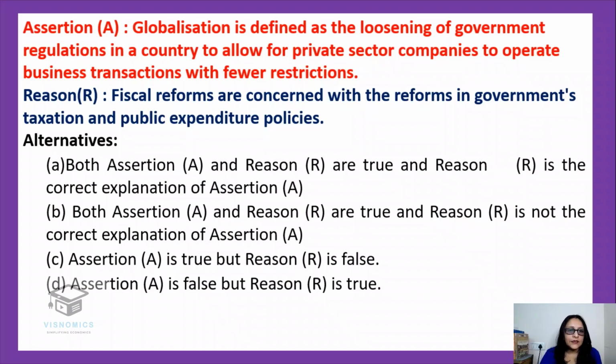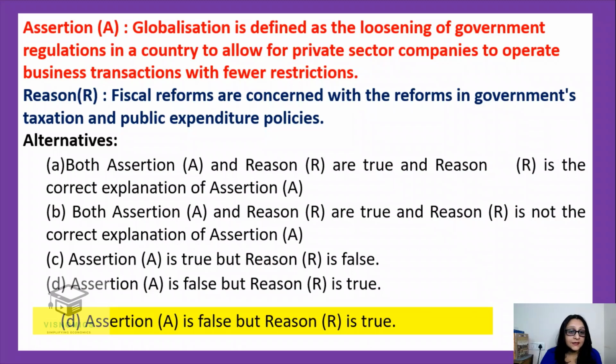Okay. And reason, it says fiscal reforms are concerned with the reforms in government, taxation and public expenditure policy. This I had explained right now, so it won't be difficult for you to find out. Yes, the reason is true. So which option is correct? It's D. Assertion is false, but reason is true.